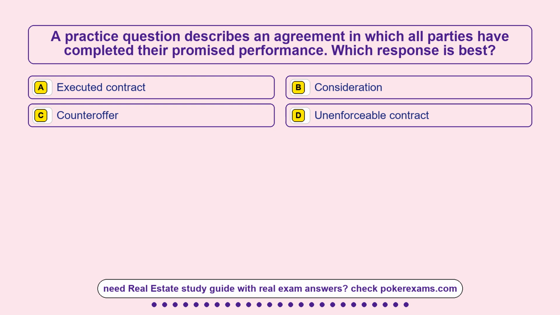Question 21. A practice question describes an agreement in which all parties have completed their promised performance. Which response is best? Option A, executed contract. Option B, consideration. Option C, counteroffer. Option D, unenforceable contract. The correct answer is option A, executed contract.